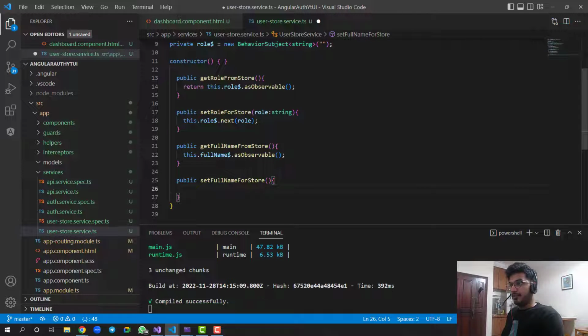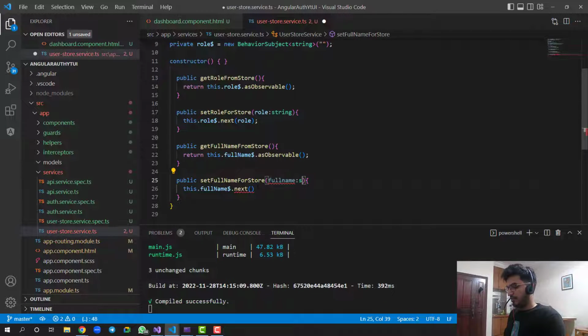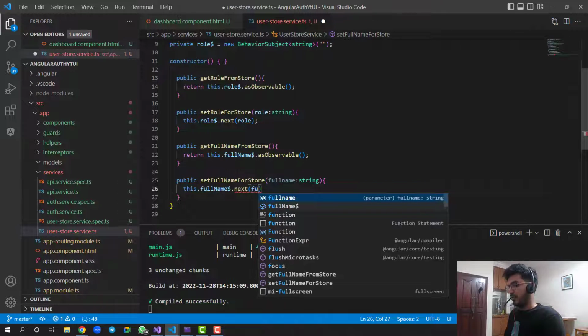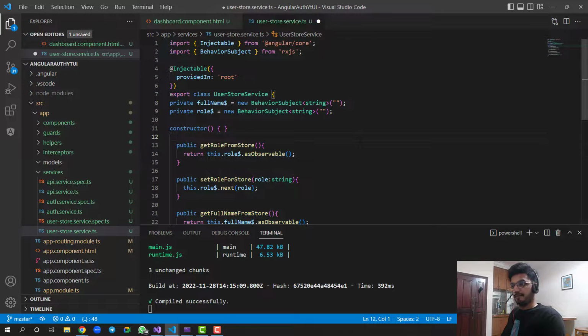Now we can just say here, oh, this has to be written. Okay, I missed it. So this has to be written, and in this one we have to say this.fullName.next, and people can pass the value here. Whenever people call this method to set, they will pass a parameter called fullName of type string, and that has to be sent inside this. So I can say here fullName. In this way our getter and setter are ready.